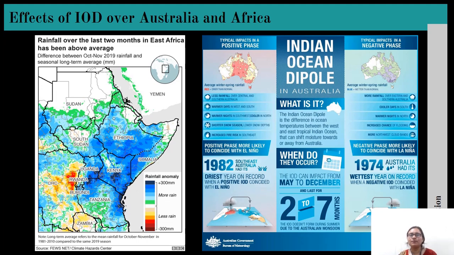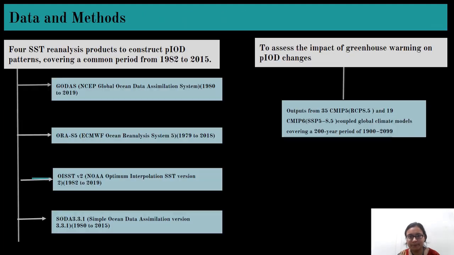During the positive IOD, Eastern Africa gets more and more rain. More rain means flooding, which occurs due to more and more convection, due to the process of dragging of the trade wind towards Africa.